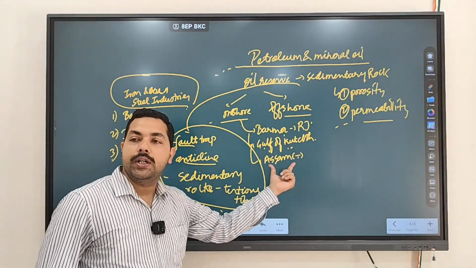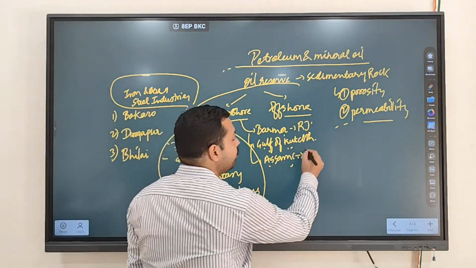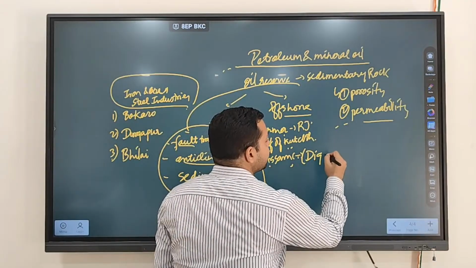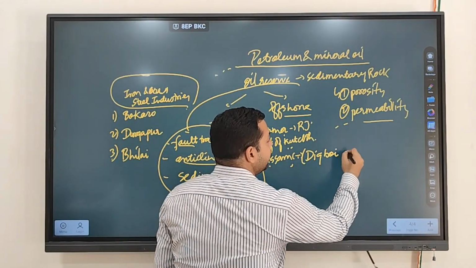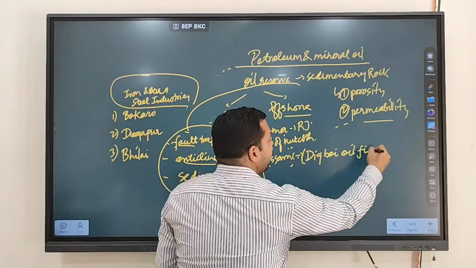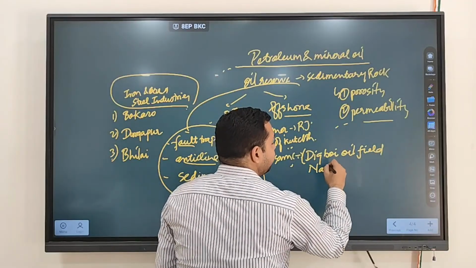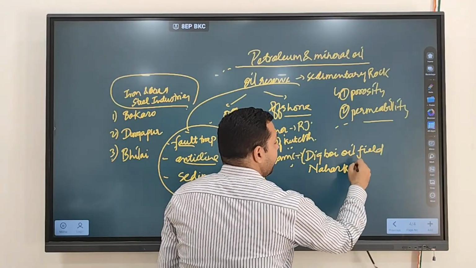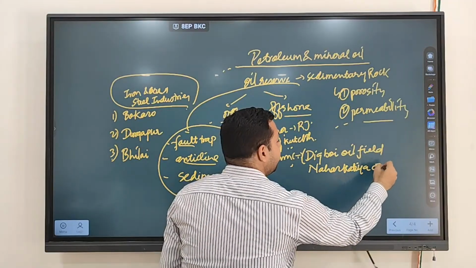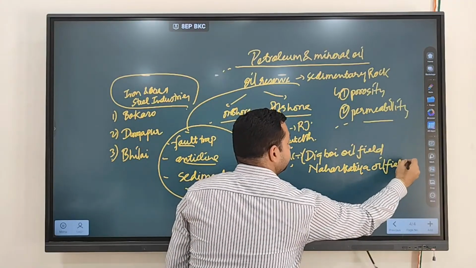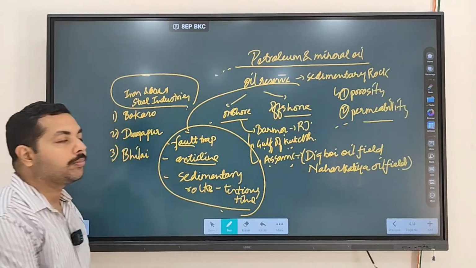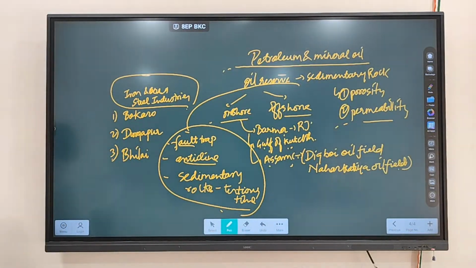And Assam is another major region, especially the earlier field called the Digboi oil field, or the Naharkatia oil field. These are the prominent oil fields.